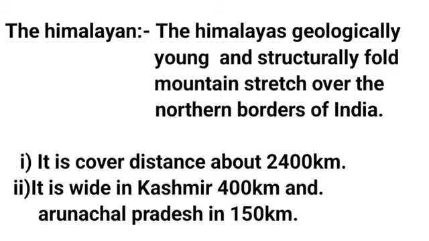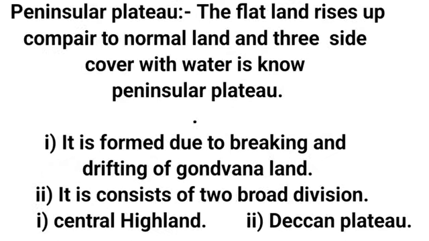Himalayan mountain. The Himalayas, geographically young and structurally fold mountains, stretch over the northern border of India. They cover a distance of about 2,400 km. They are 400 km wide in Kashmir and 150 km in Arunachal Pradesh. Peninsula Plateau.